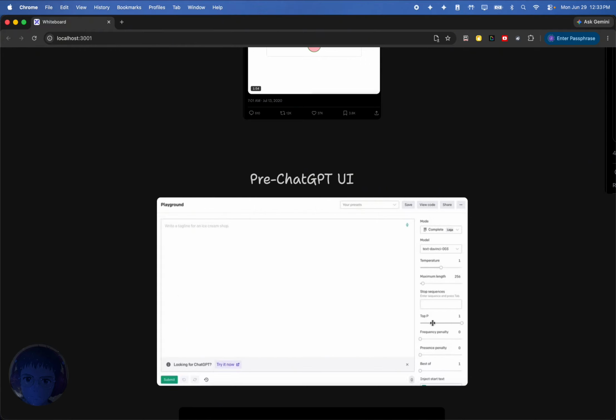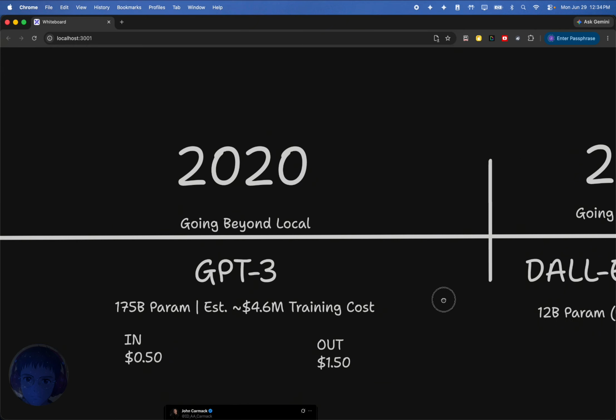And you can see here on the right side, there are some parameters that are really not consumer friendly that you would never see in a modern era model, like frequency penalty, presence penalty. Very much this was an engineer, non-consumer type of interface. Anyway, let's continue, right? So 2020, we now have that in our head.